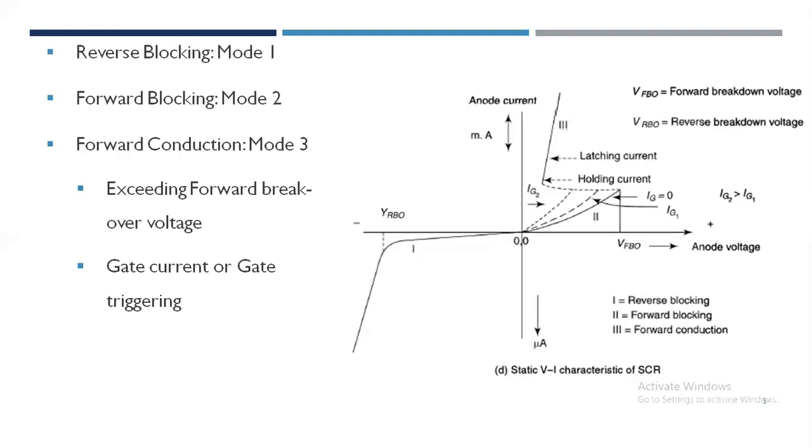However, if the gate current is reduced to zero before the anode current reaches a value called latching current, the thyristor will turn off again. Once the latching current is exceeded, the gate terminal loses its control.